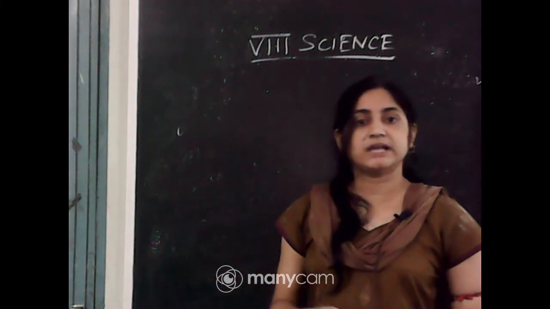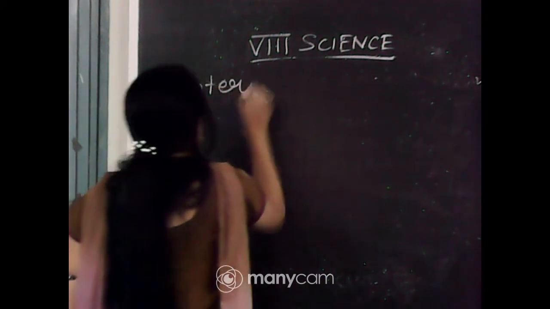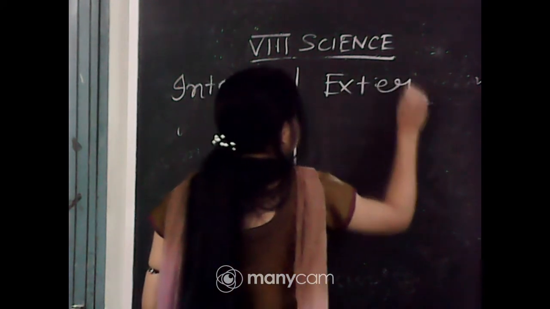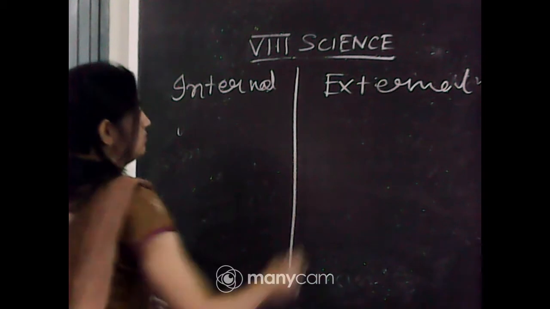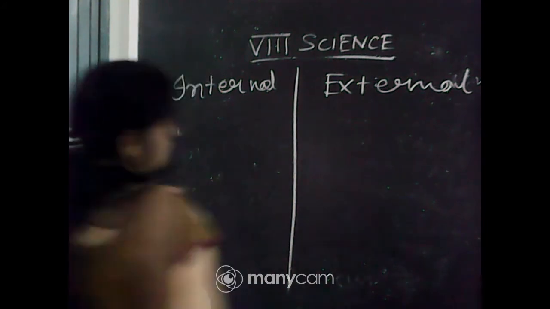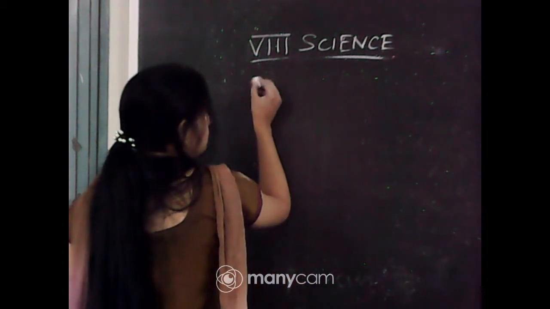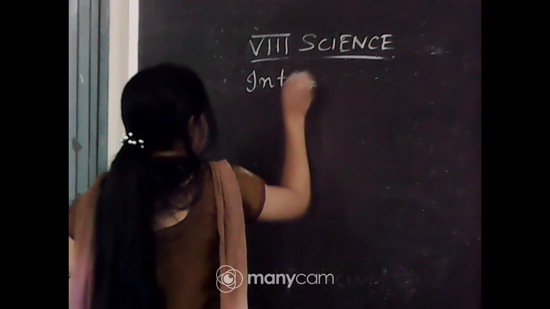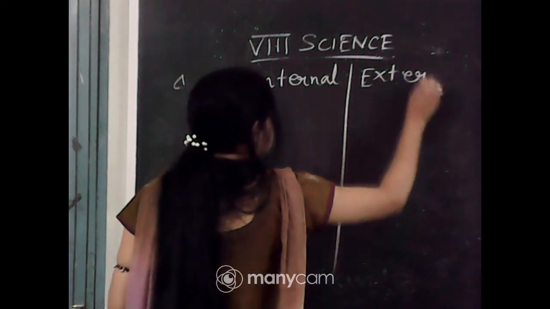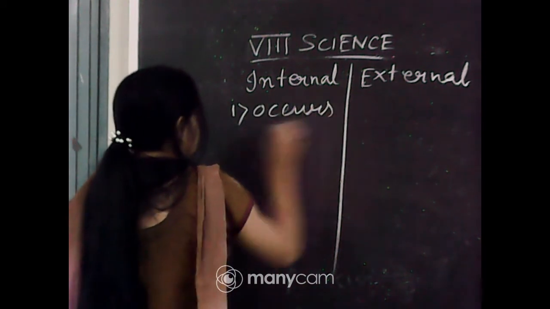Number 1: internal fertilization obviously occurs inside the female body.